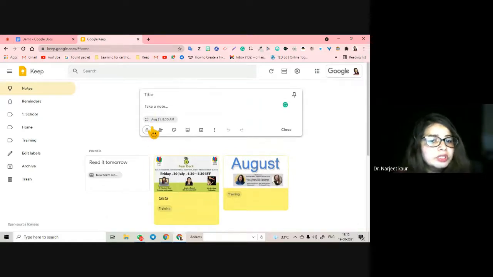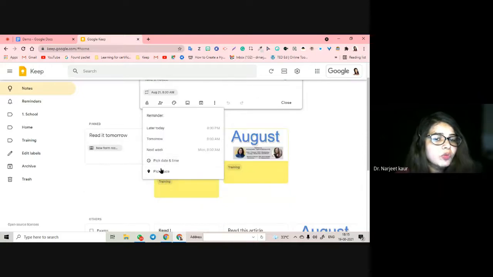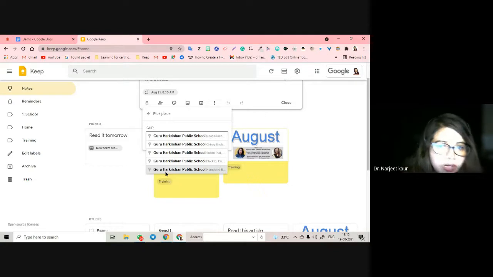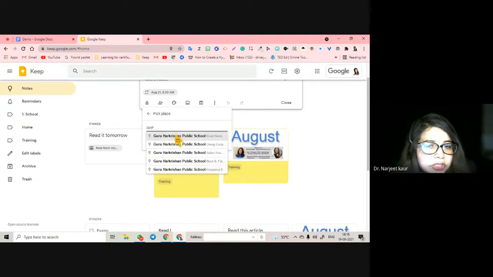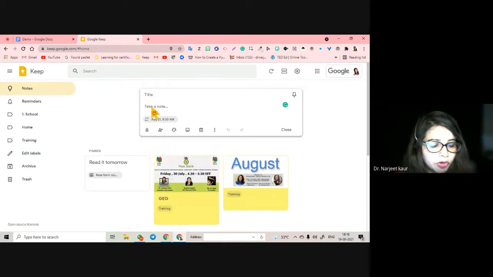One more thing that you can do with reminders is, if you do not want to pick a date, you can pick a place. For example, I do my listing according to the place, which is my school. If I have to go to this place, as soon as I enter my school, I am going to be reminded of everything that I have to do in my school.